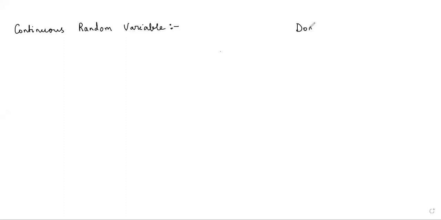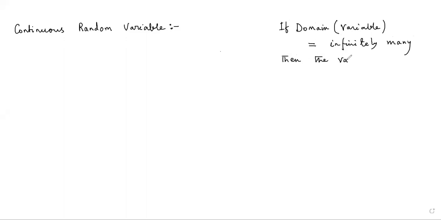So in brief, if the domain of the variable is infinitely many, then the variable is actually called continuous.